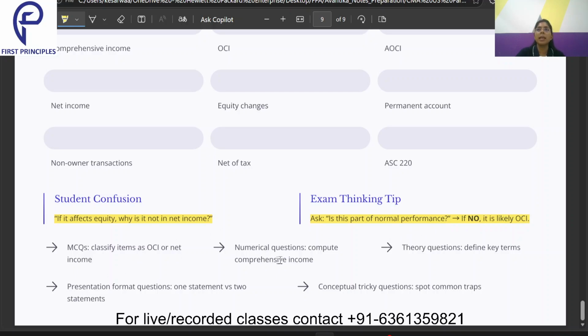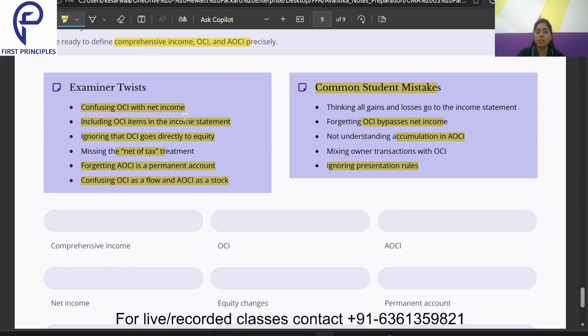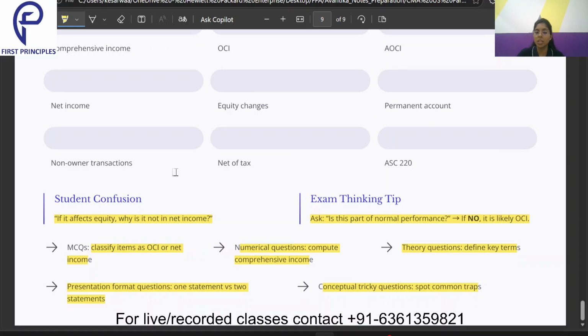Then we can get questions from this concept both in MCQs as well as in scenario based questions. One thing we need to remember: we can get questions to classify items as OCI or net income. Then numerical questions on computation of comprehensive income, theory questions defining the key terms, then presentation format questions, then conceptual or tricky questions, which is how the examiner twists things. From this list the examiner can make the tricky questions.